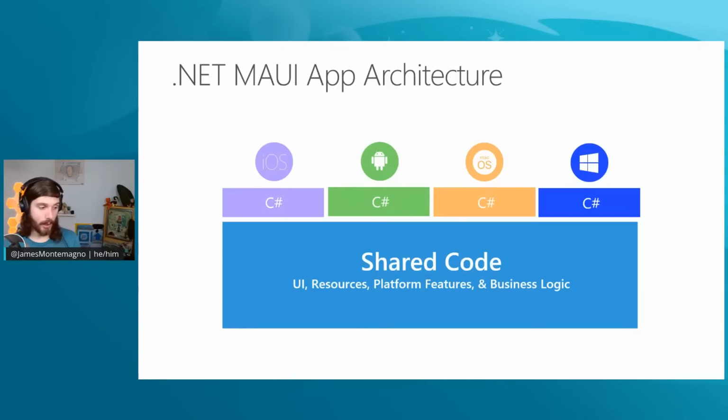So if you want to do something, we got questions in the chat about, I want to access a voice recorder or sound system or want to play back audio. There may be an API built into .NET MAUI to handle that, like I was talking about. And if there's not, there's either a community plugin out there for it, or you can just access the iOS, Android, Mac, or Windows APIs directly, so you have full access to the capabilities of the devices. Now, for .NET MAUI, we use the latest technologies for each operating system. For iOS and Android, it's the core operating system that's there. For macOS, .NET MAUI applications are Mac Catalyst applications, which is the route that Apple is going to deploy Mac applications.